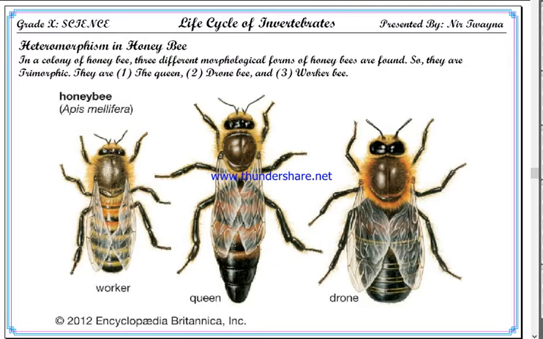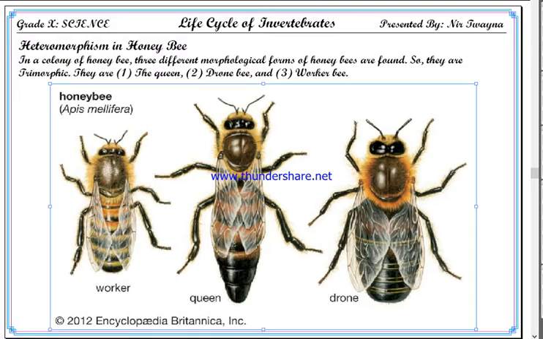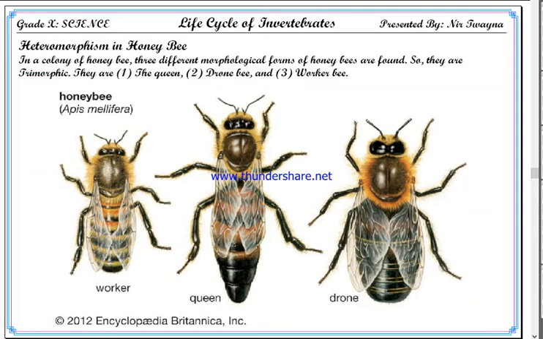However, in the case of honeybees, three different forms exist which belong to the same species. These three forms are known as worker bee, queen bee and drone bee. That is why honeybees are also called trimorphic.